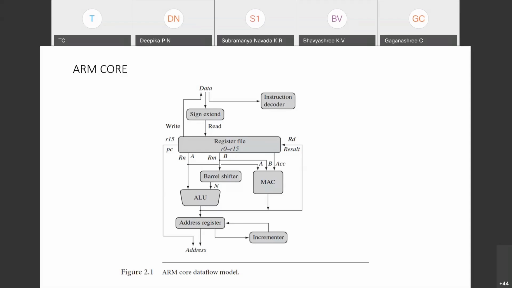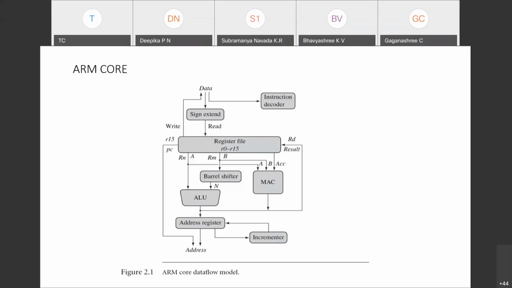Rn and Rm are coming with the two buses A and B from the registers, because Rn and Rm are two source registers, and those values come directly to the ALU. If an add operation is there, addition will be done. If a logical operation is there, the logical operation is done. There are hundreds of addition and logical operations, and combinations of them achieve other tasks. So the ALU does so many things.